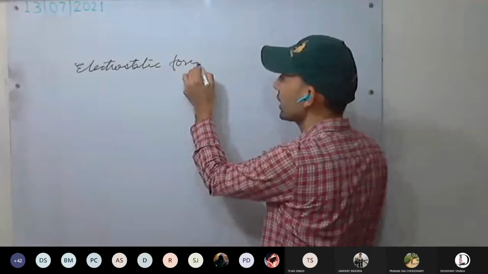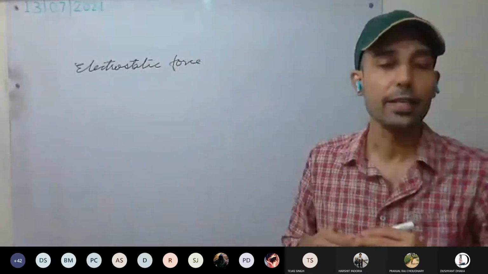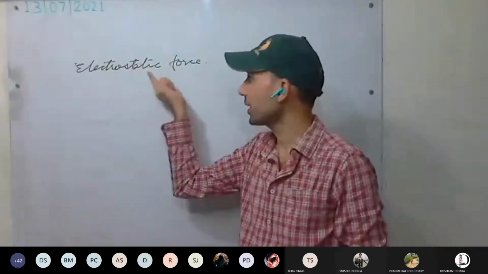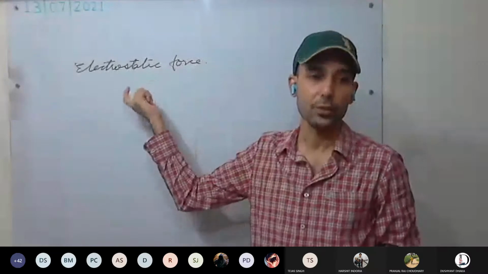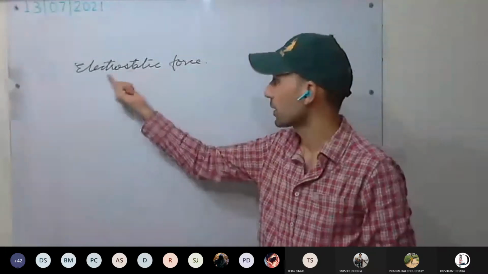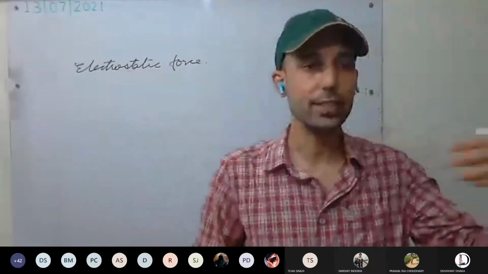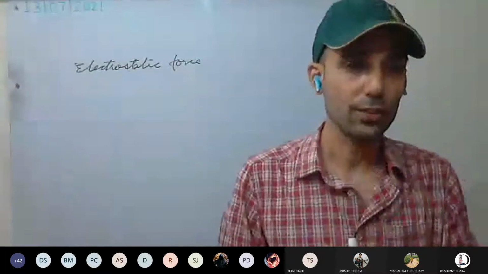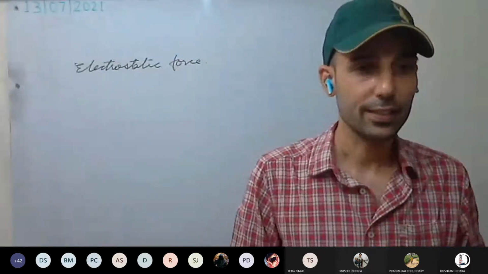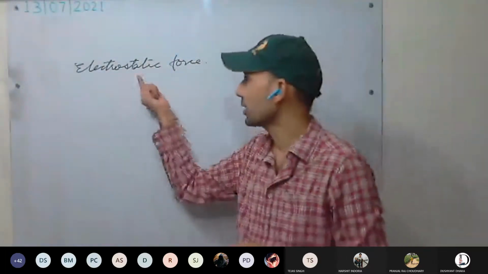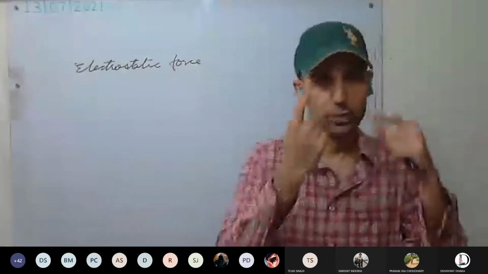Electrostatic force. This you are studying in 8th class as well. Electrostatic means electrons are at rest. Static, electrostatic. Whereas electricity is motion of electrons. When electrons move, we get electricity. We define that as electricity. Electrostatic means when electrons are at rest.